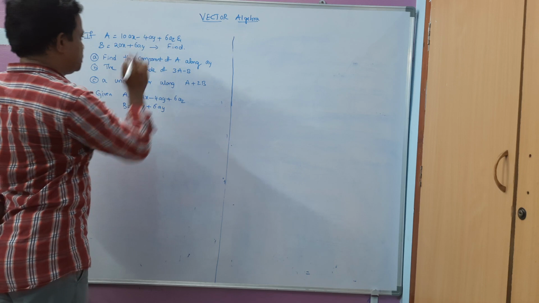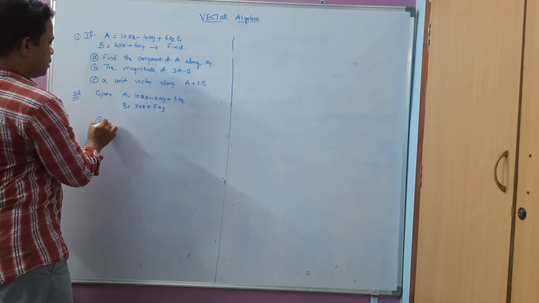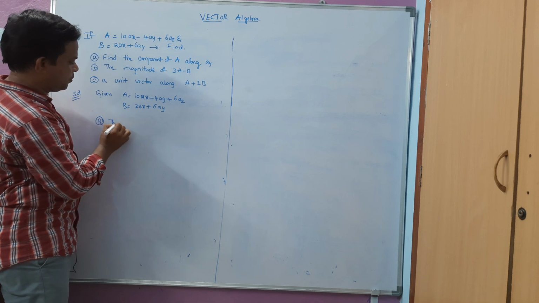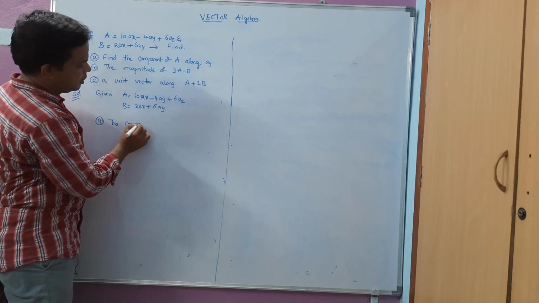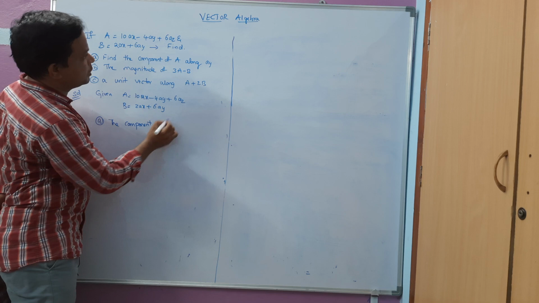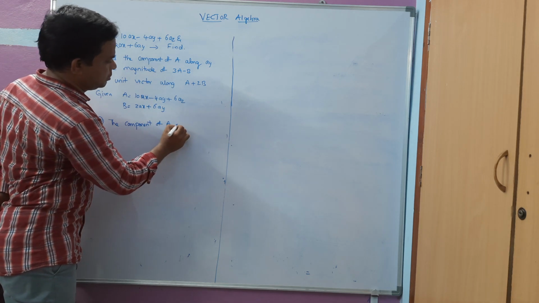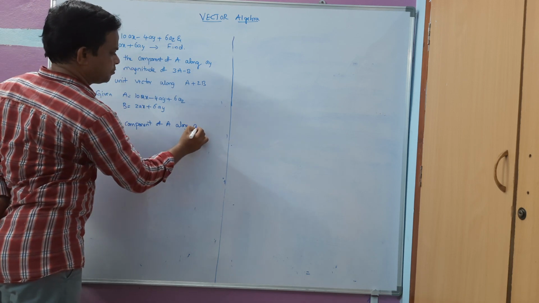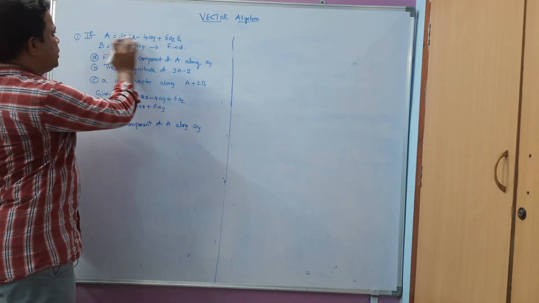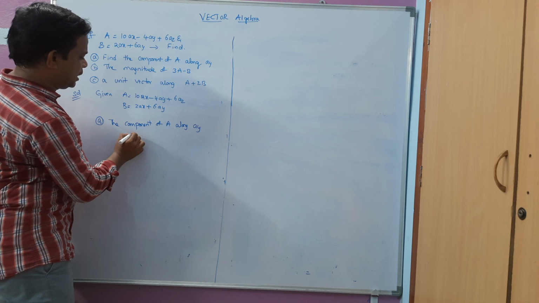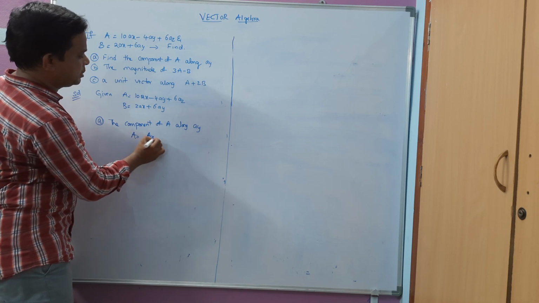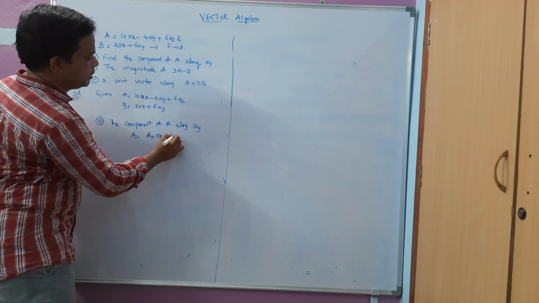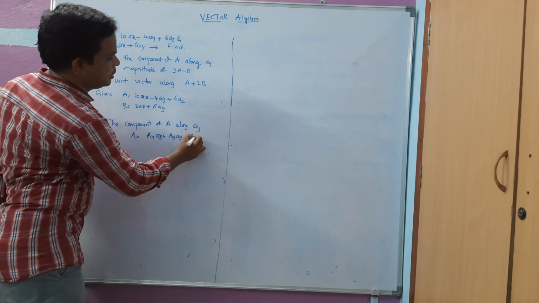Okay, the first question he is asking is to find the component of A along the y direction, that is ay. Now we know that a vector can be represented like this: A equals Ax ax plus Ay ay plus Az az.